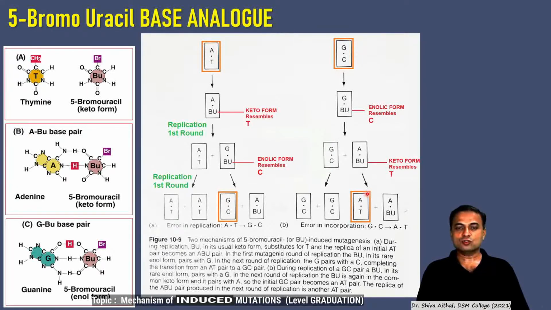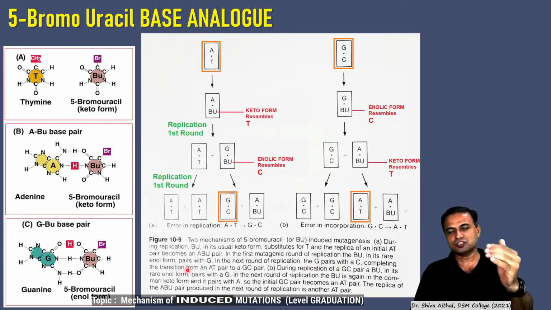5-bromouracil in its usual keto form substitutes for thymine, and a replica of an initial AT base pair becomes an ABU base pair. In the successive rounds of replication, in its rare enolic form, it pairs with G. In the next round of replication, G pairs with C, and this completes the transition.